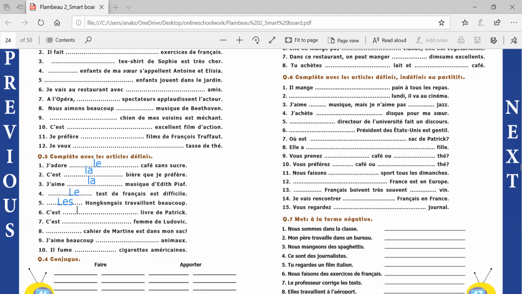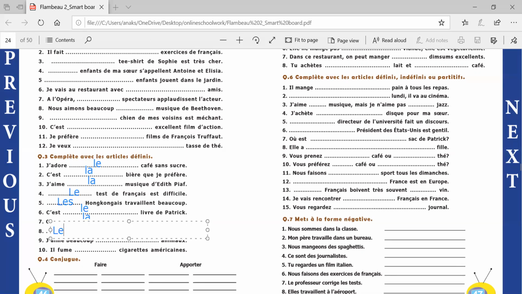C'est dash livre de Patrick. This is the book of Patrick. Book is masculine, so le. C'est dash femme de Ludovic. This is the wife of Ludovic. Wife is feminine, so la. Dash cahier de Martin est dans mon sac. The notebook of Martin is in my bag.